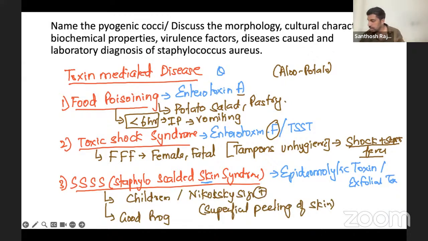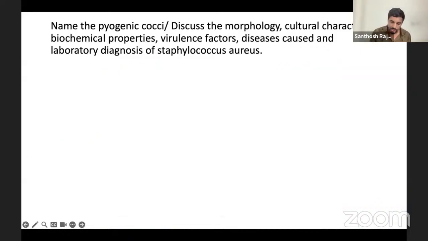Now, disease is over. This much only for disease. You write this briefly. This is at least out of 10, and they'll give you just 3 or 4 marks for this. Now we're going to the laboratory diagnostic part. Laboratory diagnosis. Here comes all your enzymes, the biochemical tests, and culture.